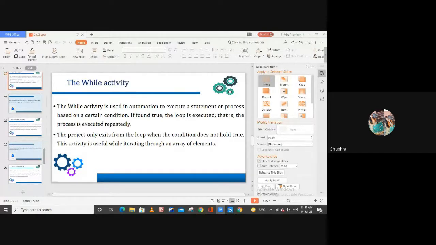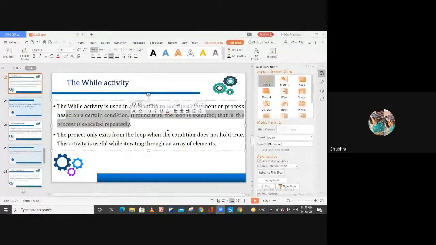So the while activity is used in automation to execute a statement or a process based on a certain condition. If found true, the loop is executed, that is, the process is executed repeatedly. Basically, the while activity only exits from the loop when the condition does not hold true. This activity is used while iterating through an array of elements. Right.